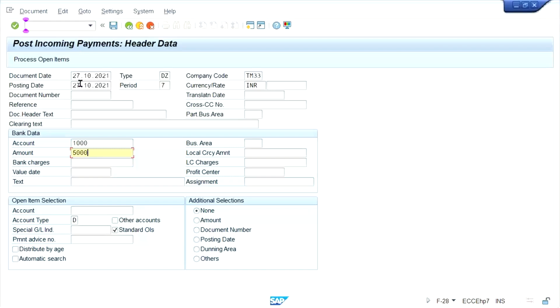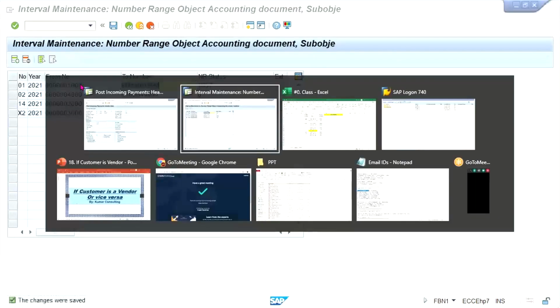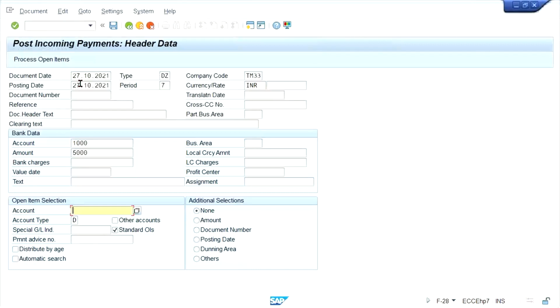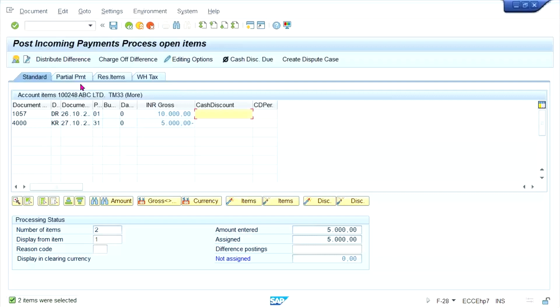How much is 5,000? What is the customer number? Okay. So here, customer number we have given and 5,000 amount we have given, right? Press enter. So now look at here, guys.